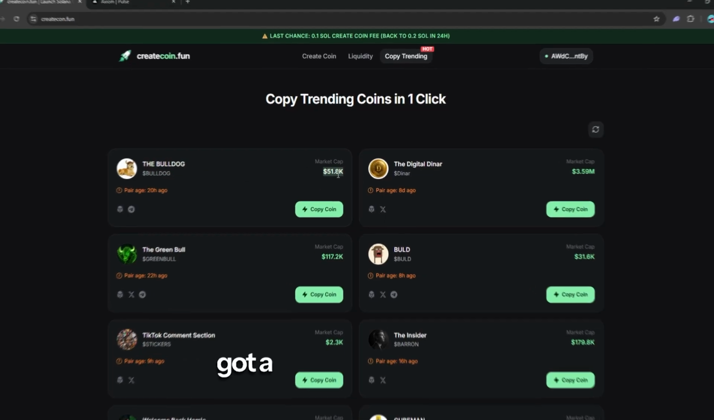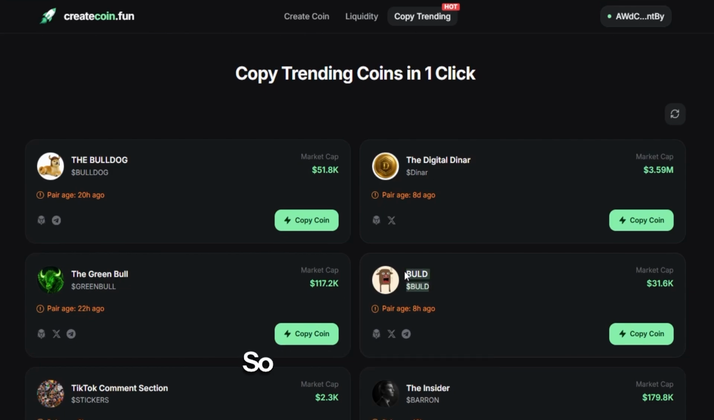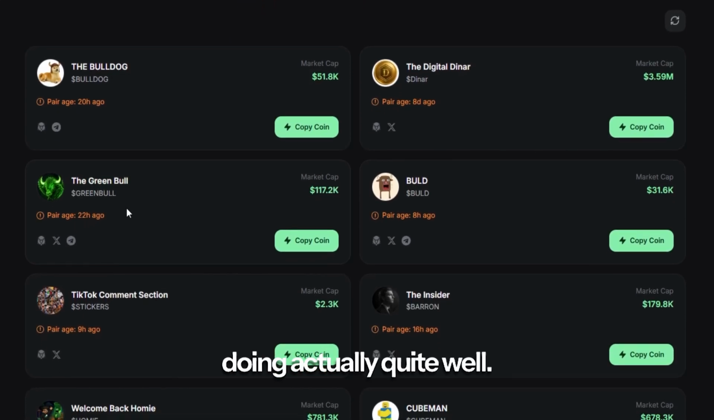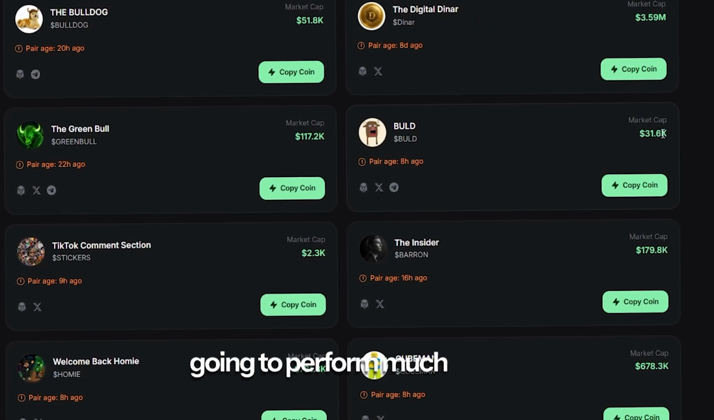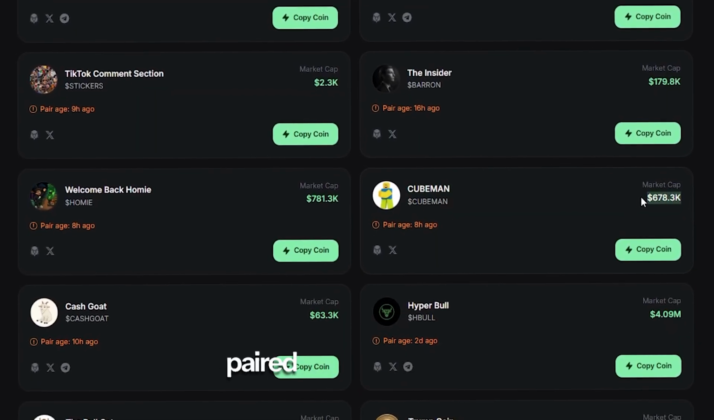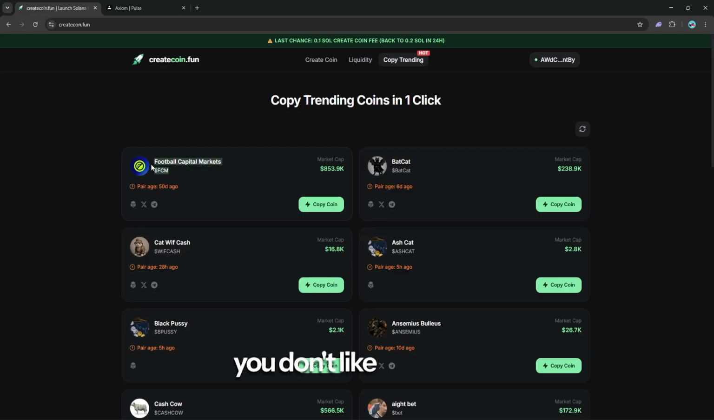Now as you can see here, we've got a bunch of coins here, but they're trending on what? They're trending on pump at the moment. So if they're trending on pump, that means they're getting through all that noise and they're doing actually quite well. So we are going to use all of that built up marketing and all of that built up hype to sell on Matora, where our coin is going to perform much better. So you've got a bit of information here. You've got the name, you have got when it was last paired, and you have got the potential market cap. Now you can refresh if you don't like the looks of some of the coins.